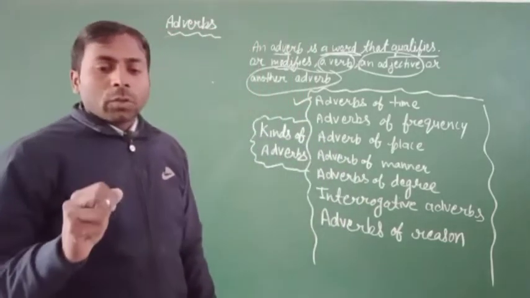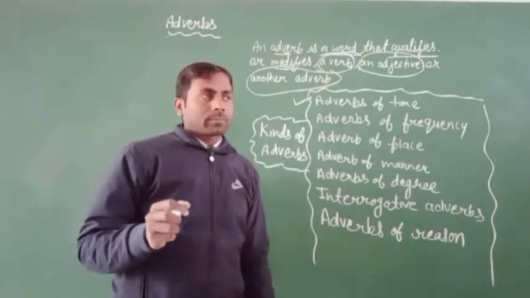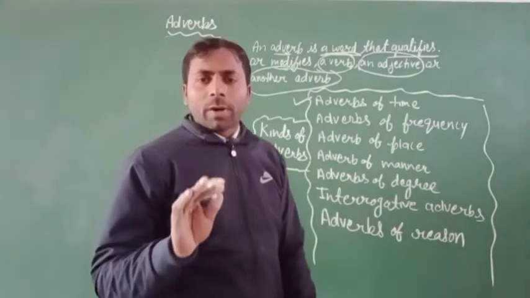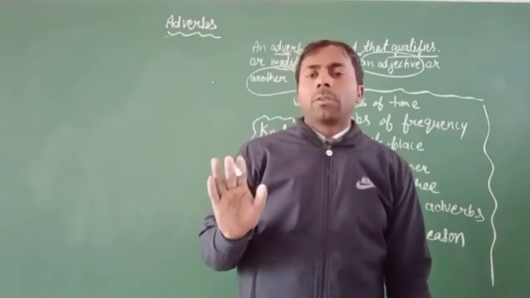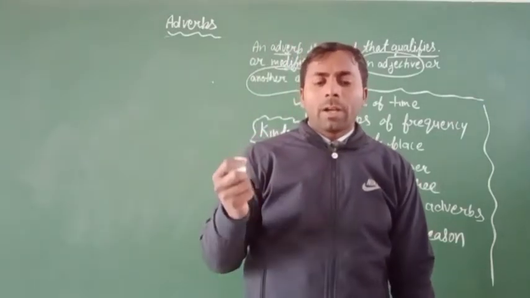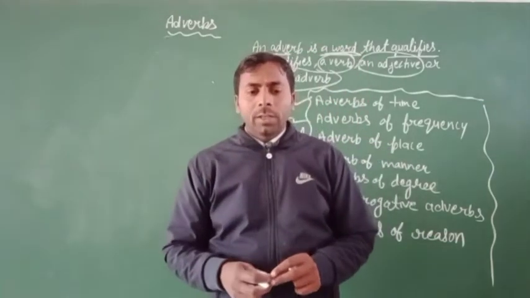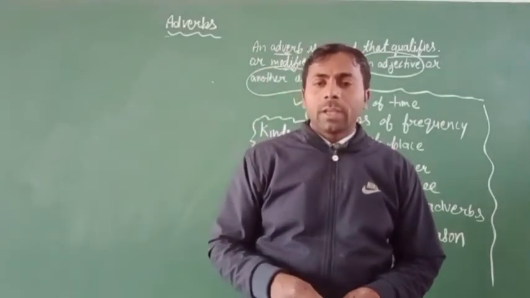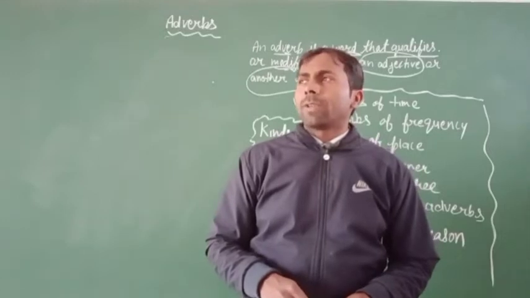Clear? So first, I think you know very well what is the meaning or sense of the adverb. Okay, for example, he walked slowly, the apple was very sweet.